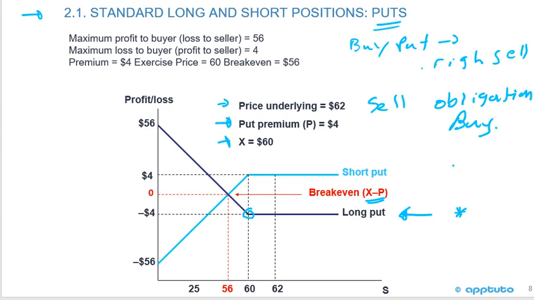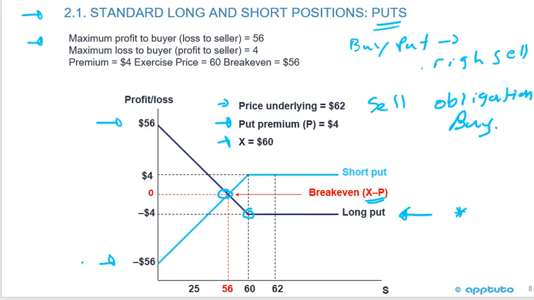Recall, for the call, the break even was the exercise price plus the call premium. Well, with puts, where I have the right but not the obligation to sell, I want the price to go down. So there's the break even: the exercise price minus the put premium. Now you can see the maximum profit or loss is different than on the calls. On the calls, it was unlimited because theoretically the price of a stock can rise to infinity, but the price of a stock can only fall to 0. So you can see here the maximum profit is just the 56, the break even.